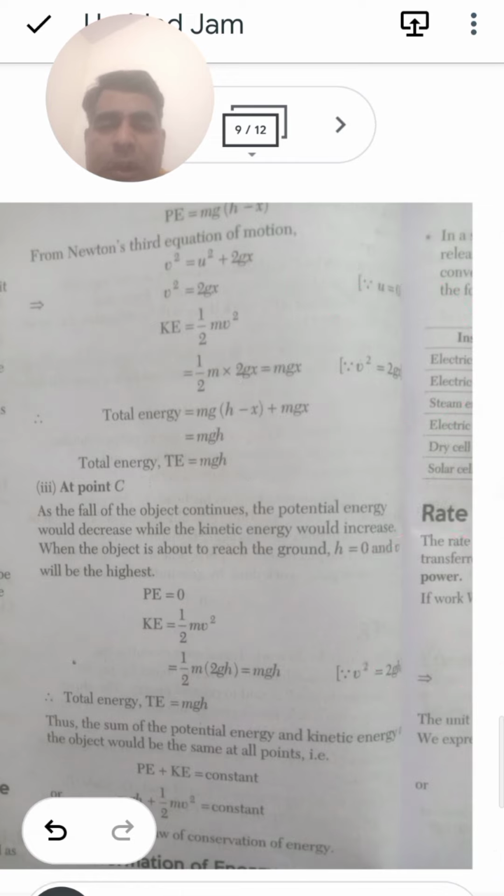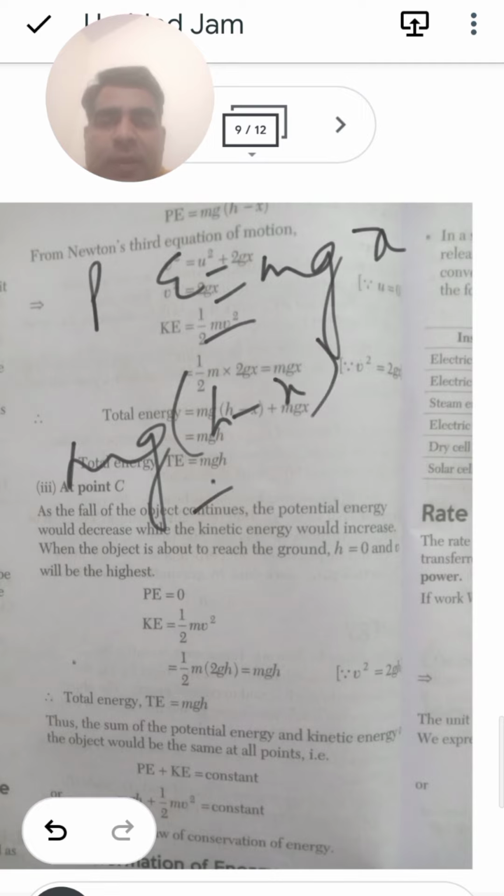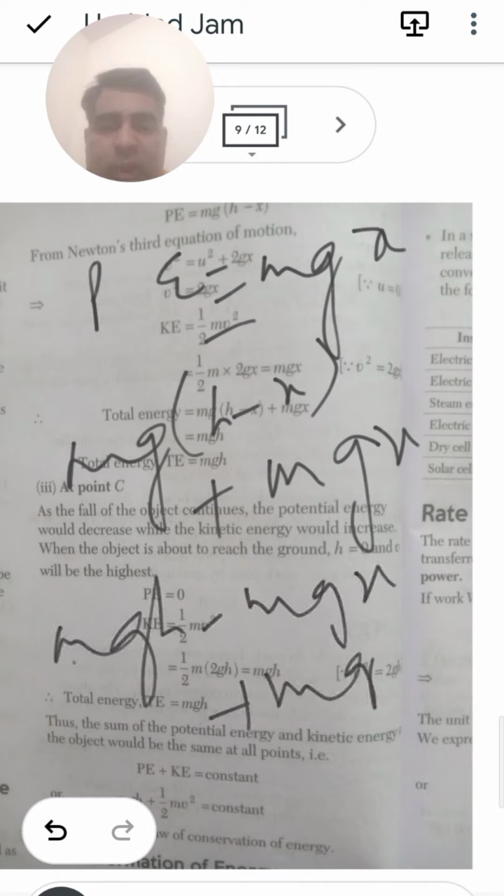So dear student, from here the value of the potential energy will be equal to m into g into x, and the value of the kinetic energy will be equal to m into g into (h minus x). So we have mg(h minus x) plus the kinetic energy mgx. When you solve this, it will be equal to mgh minus mgx plus mgx, so it will get cancelled.